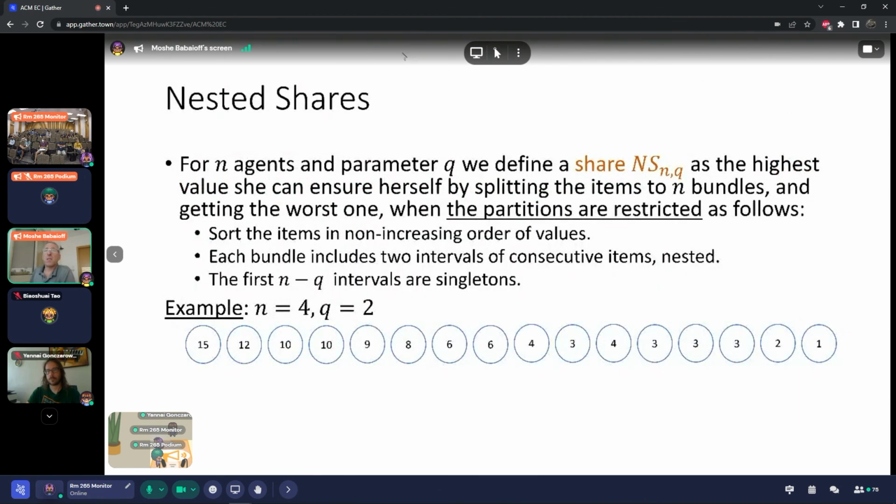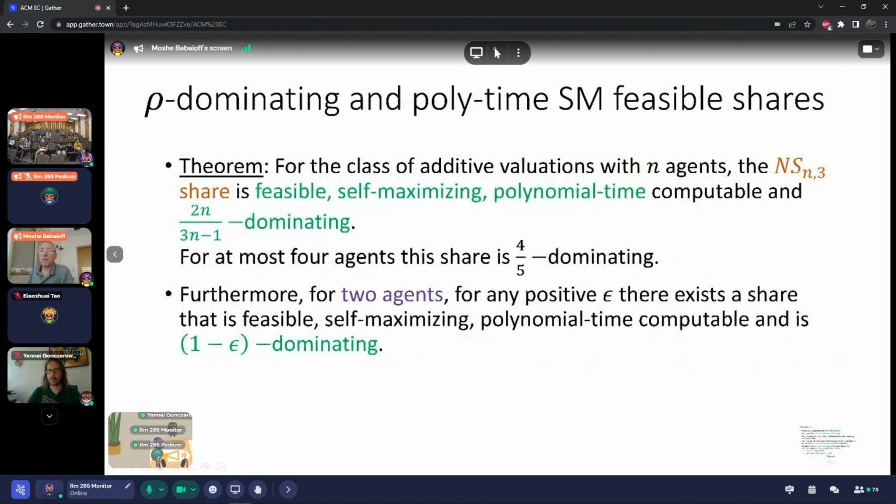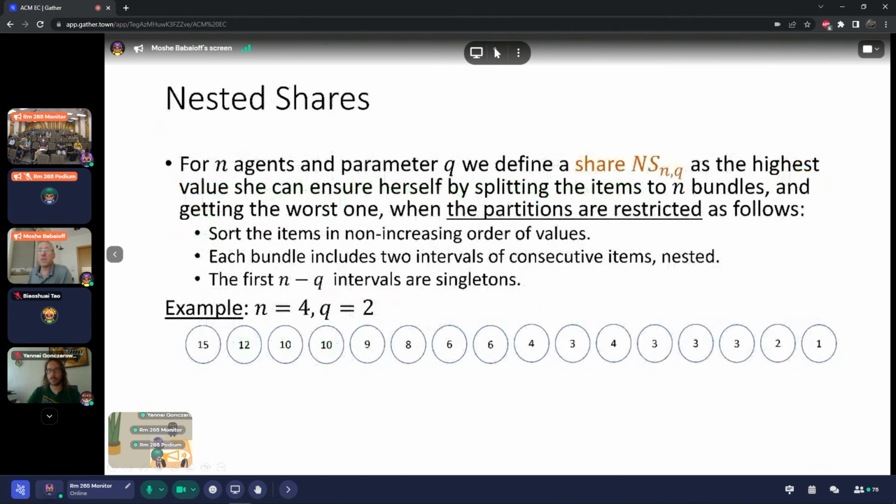Okay, so what is the nested share? Real quick, we're at time, so we'll need to move on quite soon. Okay, great. So I'll just say a few words about the nested share and I'll wrap up.